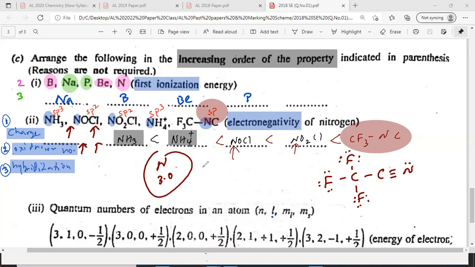But based on the environment, it changes. Depending on the environment, electronegativity can change with the oxidation state and hybridization, and the higher the s character, the higher the electronegativity. Please copy down that under the summary. Okay.